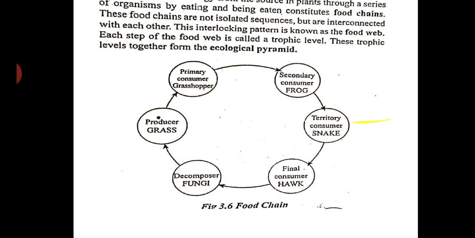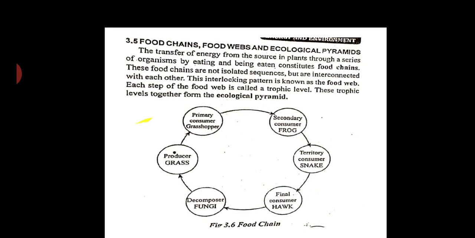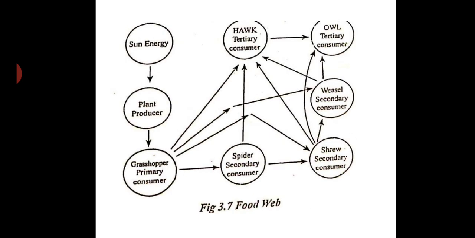Now we shall discuss the food web. Web means like cobwebs, you have seen. The spider makes a web, right? So it is not in the form of a chain. The web has its own distinct geometry. Now we can see the food web given here.